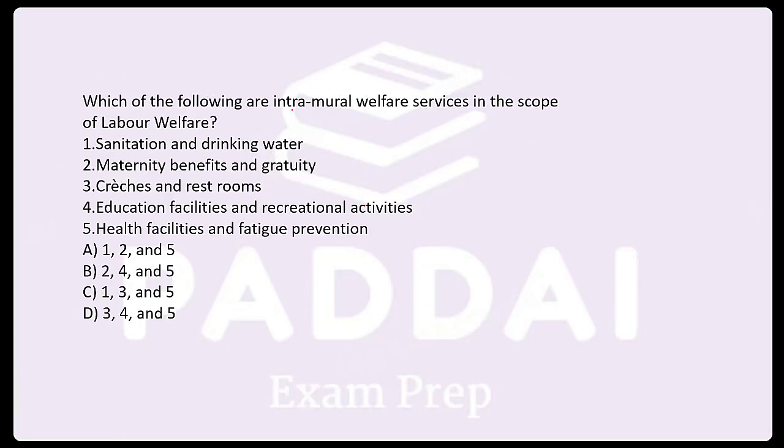Which of the following are intramural welfare services in the scope of labor welfare?